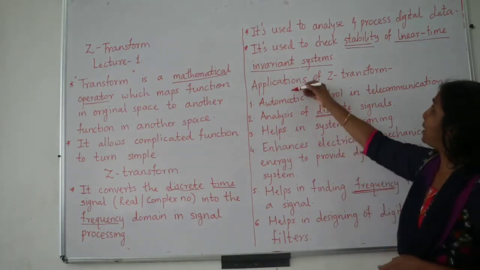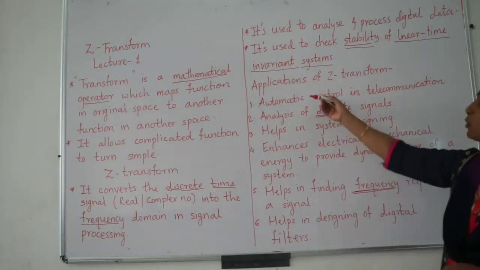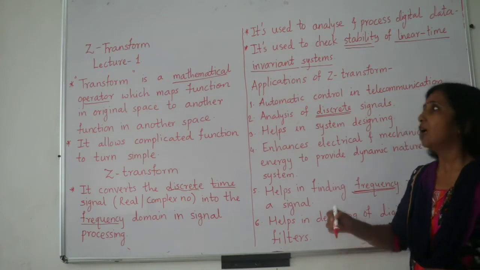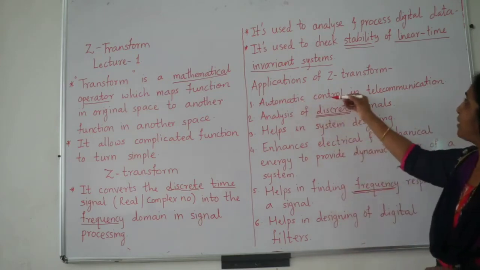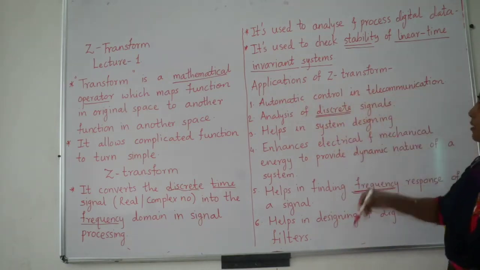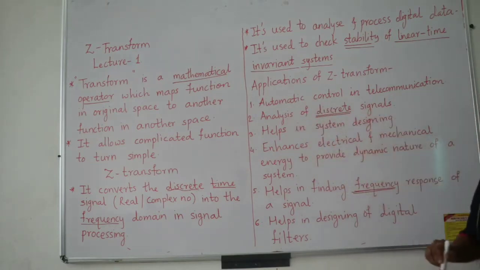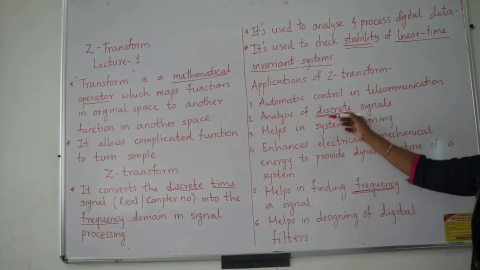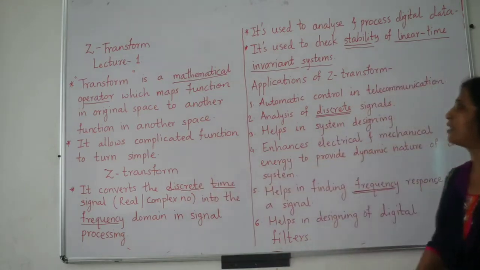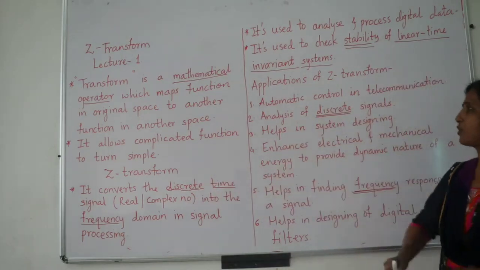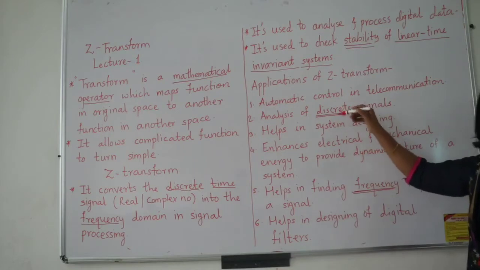And then applications of the Z transform. So see, what are the applications of Z transform? Automatic control in telecommunication. This is the first use. Then analysis of the discrete signals. Discrete signals are the basic part of Z transform that we have already seen. This is a speciality of Z transform, that it analyzes the discrete signals.